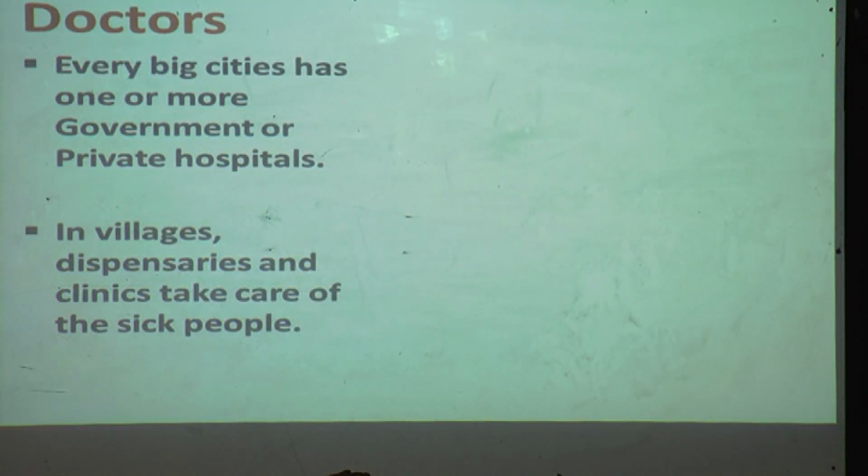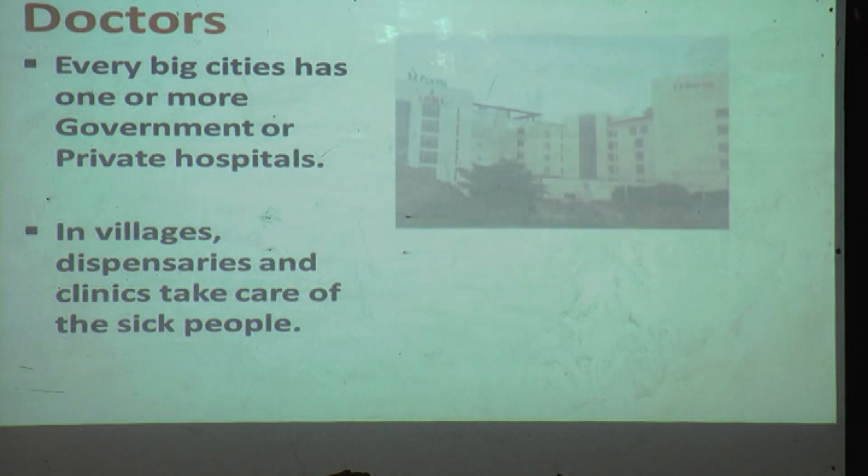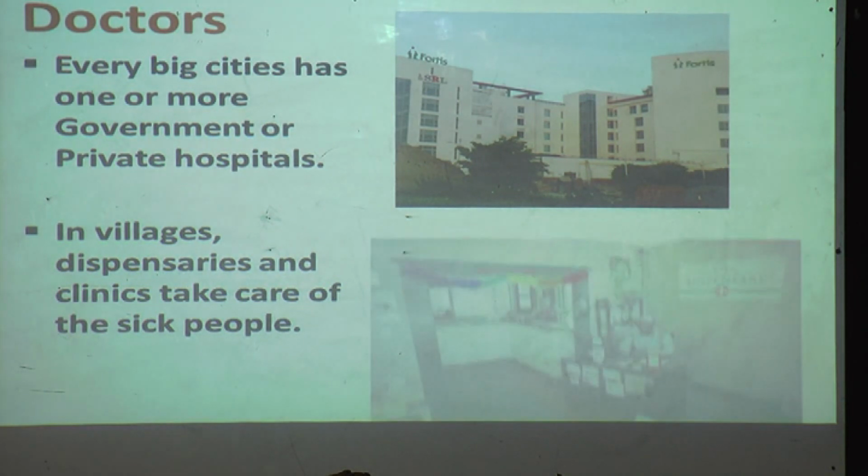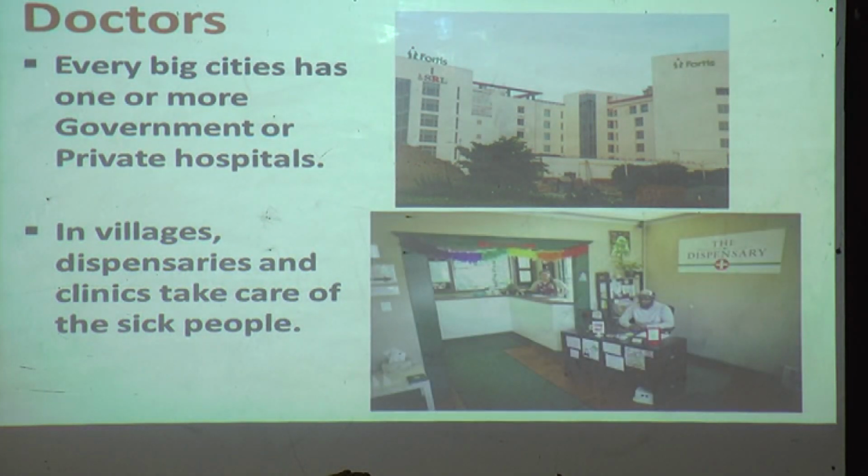Every big city has one or more government or private hospitals. As you can see, every big city has one or more government hospitals or even private hospitals also. In villages, as you know, dispensaries and clinics take care of the sick people. In villages, who is taking care? Dispensaries and clinics take care of the sick people.